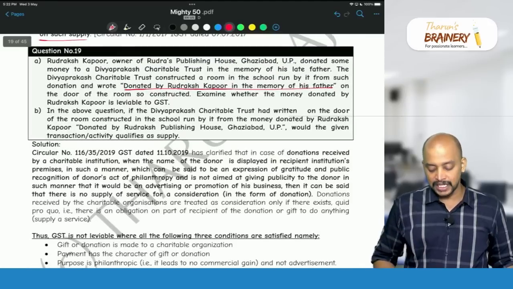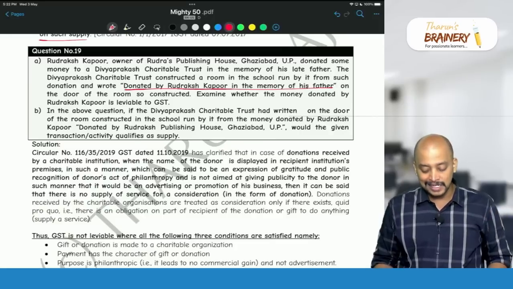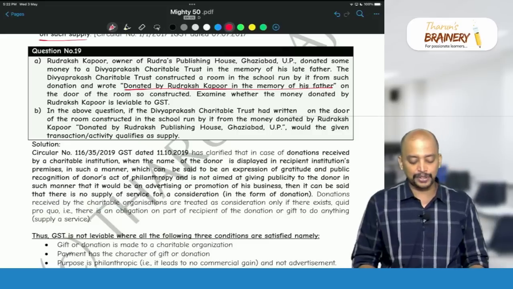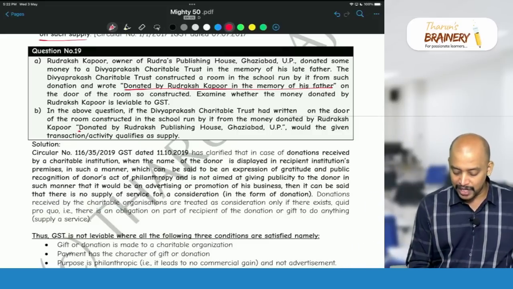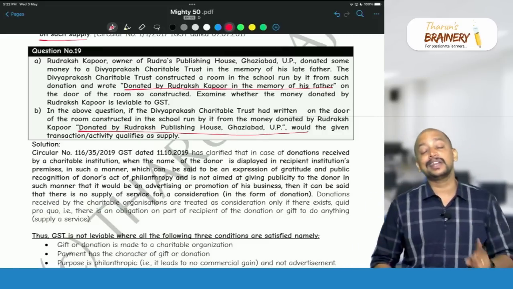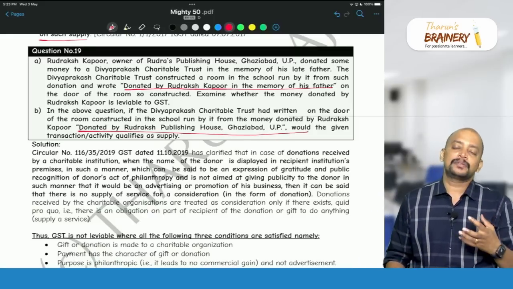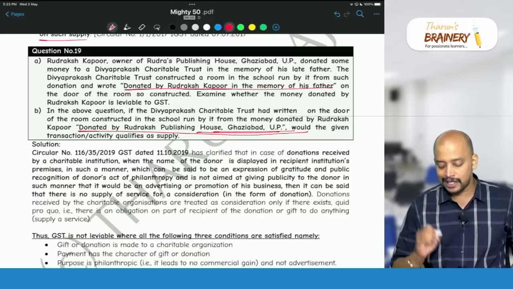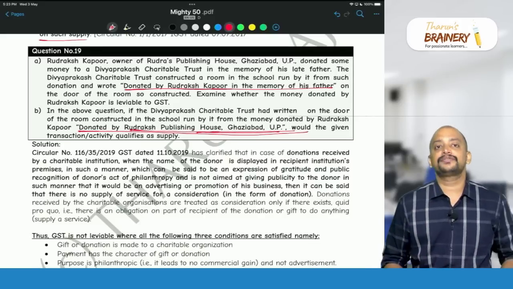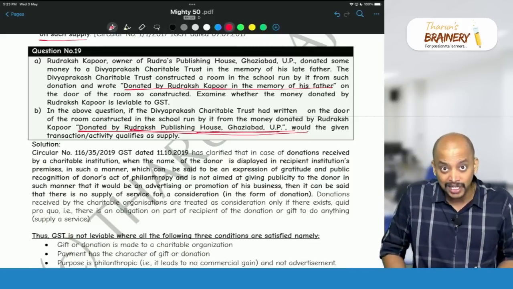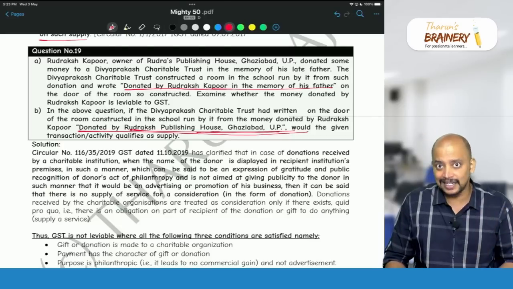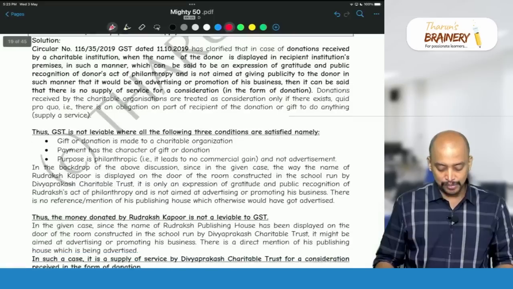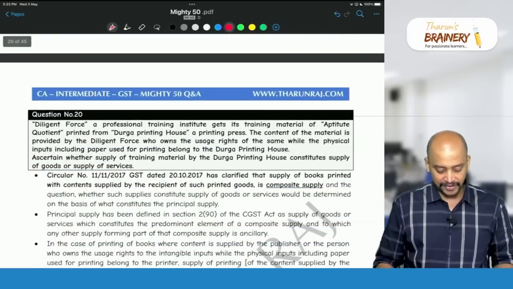In the above question, if Divya Prakash Charitable Trust has written on the door of the room constructed in the school run by it from the money donated, donated by Rudraksh Publishing House, Ghaziabad, then it will become supply, because display of name gives a business advantage to the donor, Rudraksh Publishing House. So therefore it is treated like a conditional donation, and that will be treated as consideration, and it will become supply under 7(1)(a) and chargeable to GST. So that is the answer for this.